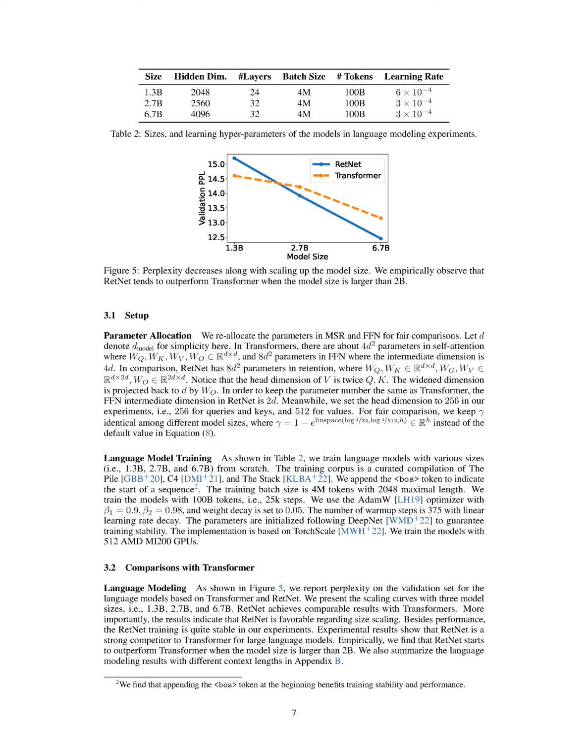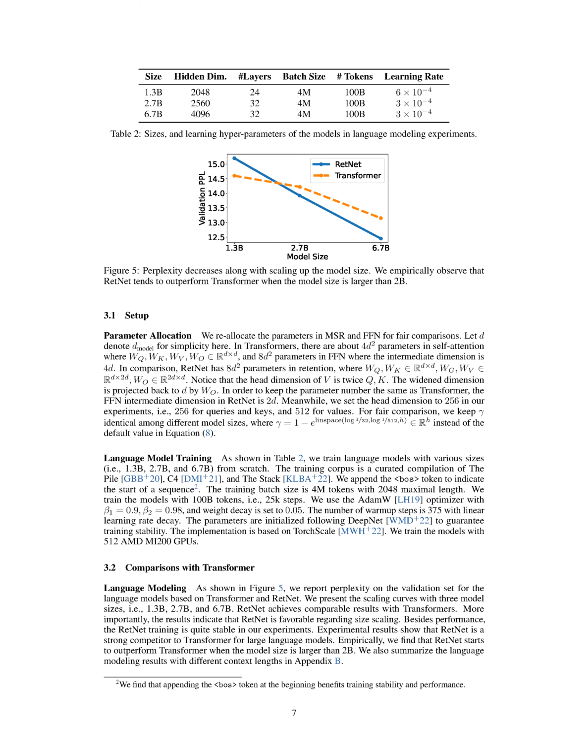Our training batch size is 4 million tokens, with a maximum length of 2048. We train the models using 100 billion tokens, which equates to 25,000 steps. For optimization, we use the AdamW optimizer with a first beta value of 0.9 and a second beta value of 0.98, and we set the weight decay to 0.05. We use 375 warm-up steps and a linear learning rate decay.